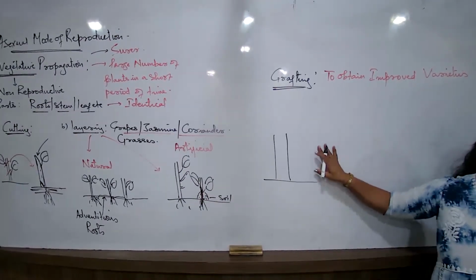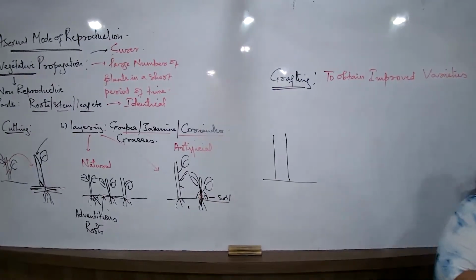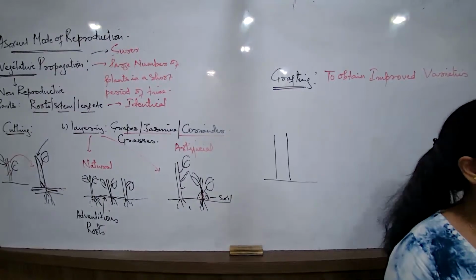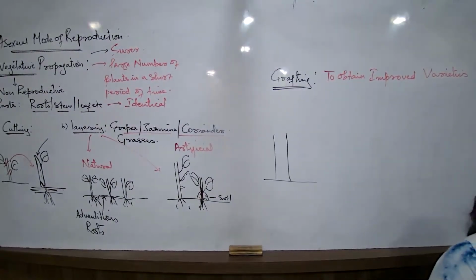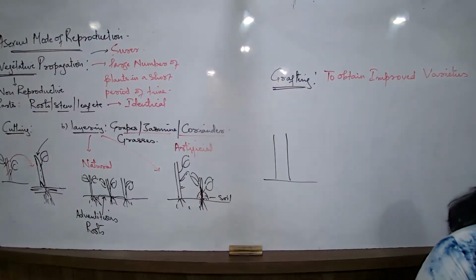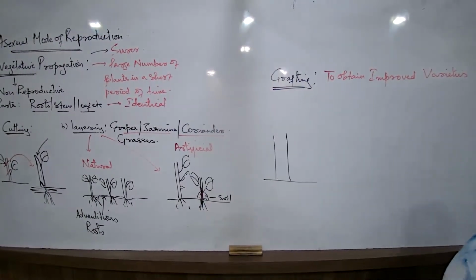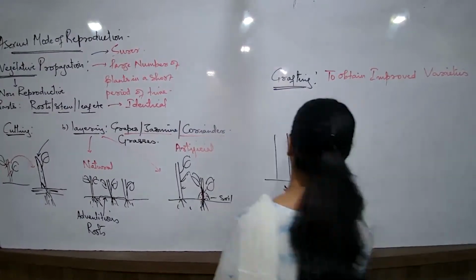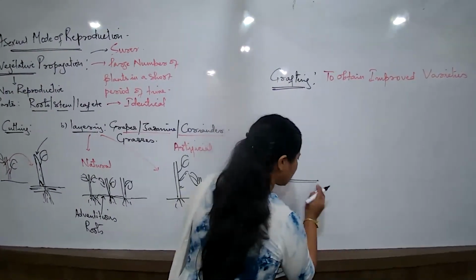And now grafting. Grafting, though it is a method of vegetative propagation, is not done for getting identical varieties. It is always done for getting better varieties, improved varieties. Now, better varieties means it has to be two similar plants, almost of the same species.